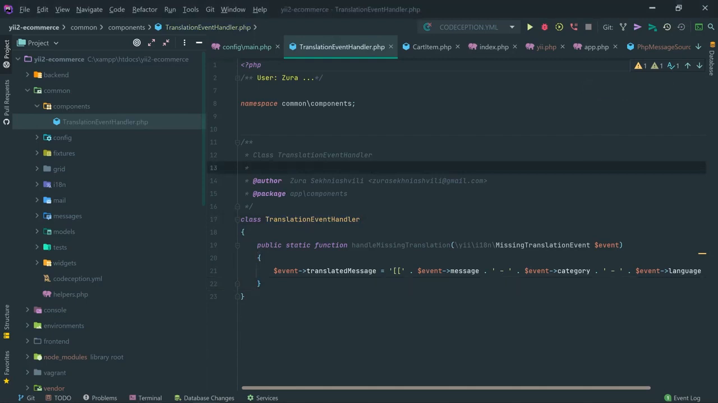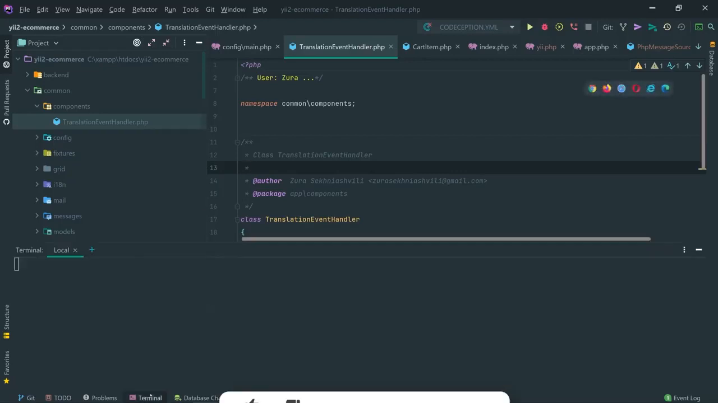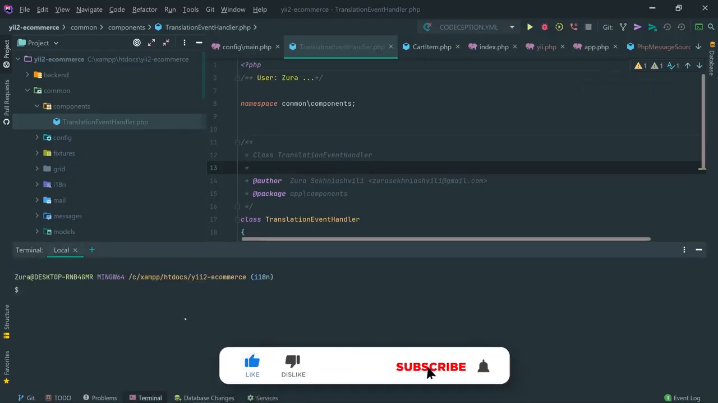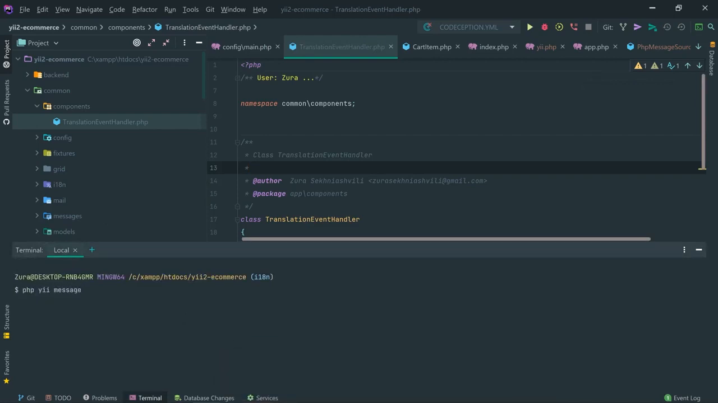Okay, now let's see how we can grab all the source messages written in source files and save them in PHP files or in a database and just use them later, translate them. So I'm going to use the PHP message controller for that. And that message controller has a couple of actions right here.